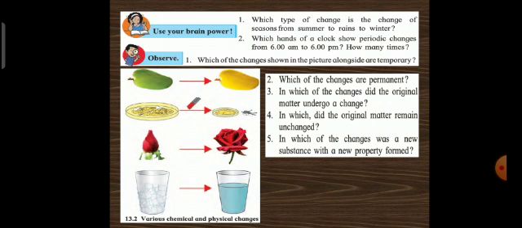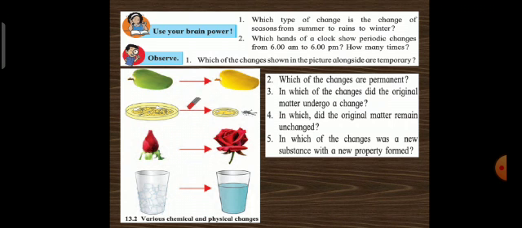Use your brain power. Which type of change is the change of seasons from summer to rains to winters? After summer comes the rainy season. After rainy season follows the winter. This cycle of season goes on continuously on the earth, and this occurs in specific time. Therefore, change of seasons is a periodic change.